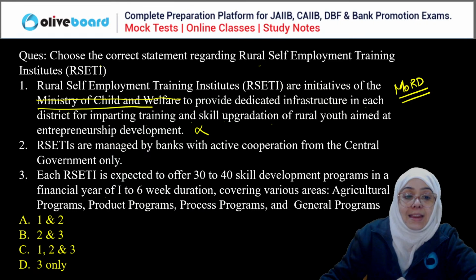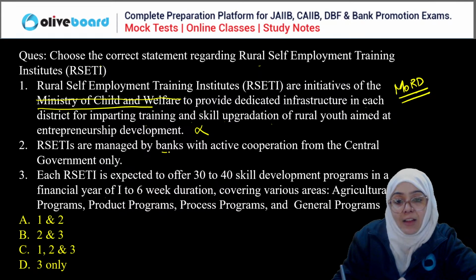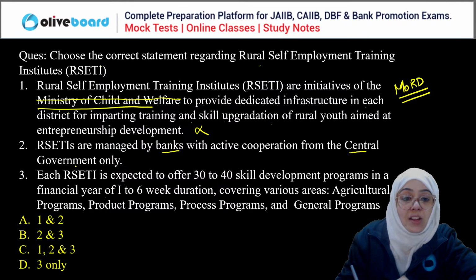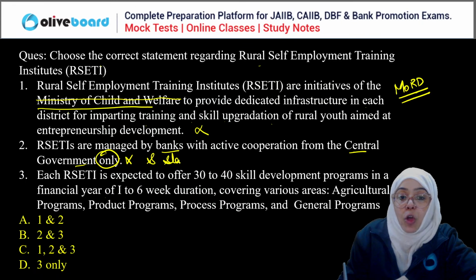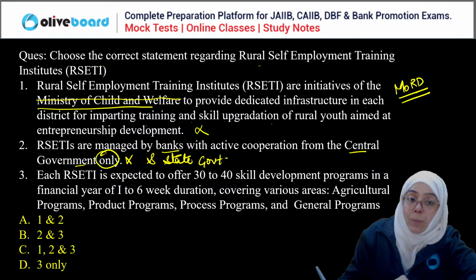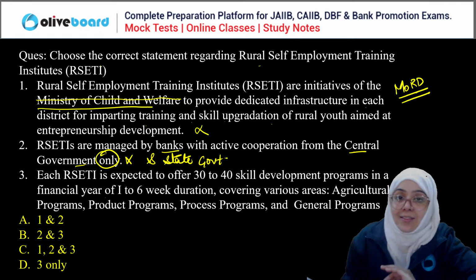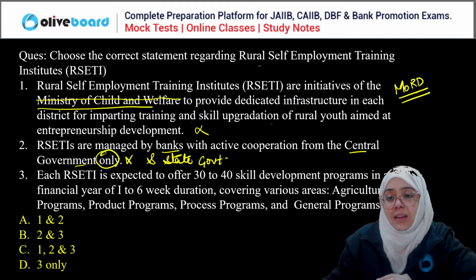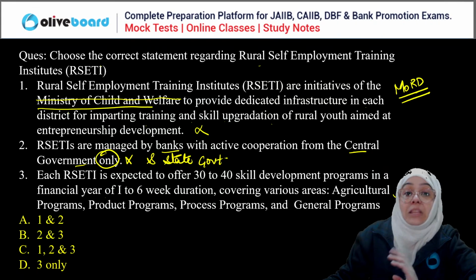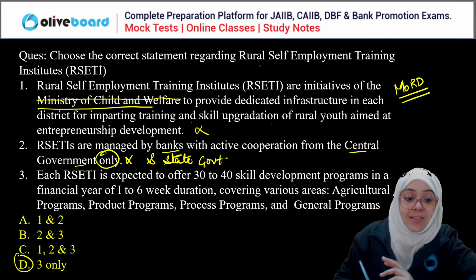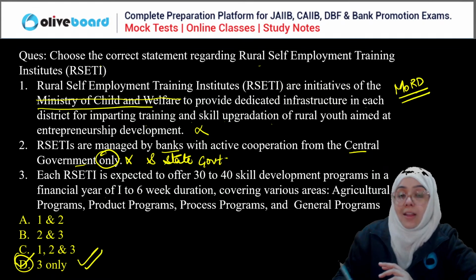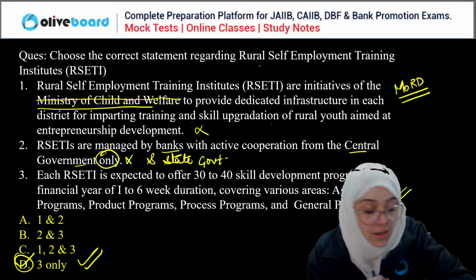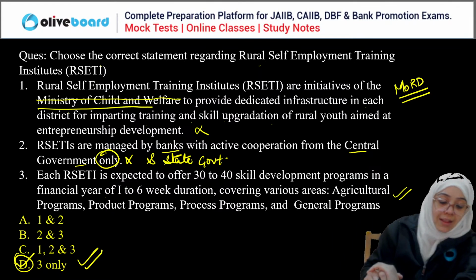Second is these are managed by the bank with the active cooperation from the central government only. No, it can be managed with the active cooperation of the central as well as the state government. Both have to cooperate with the banks, so the second is also a wrong statement and the third is the correct statement. So the correct answer is D, because only the third is the correct statement here.